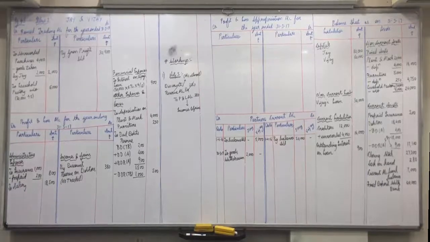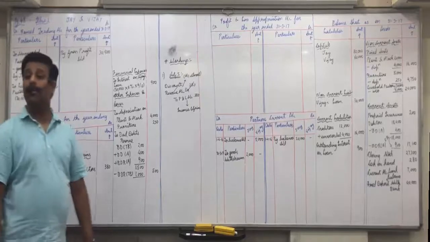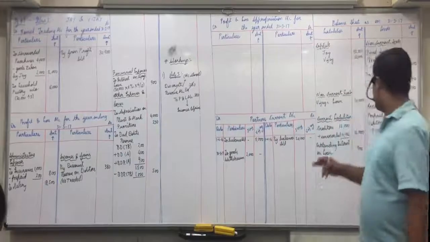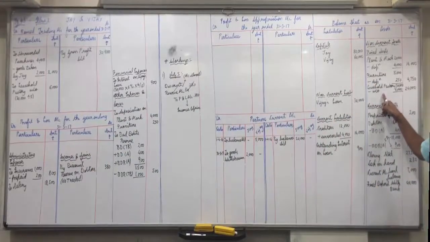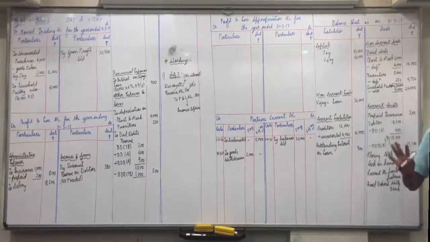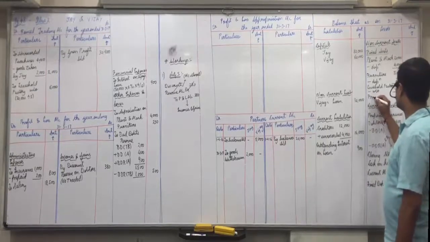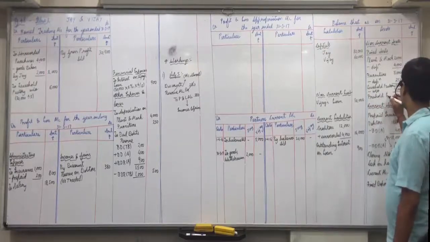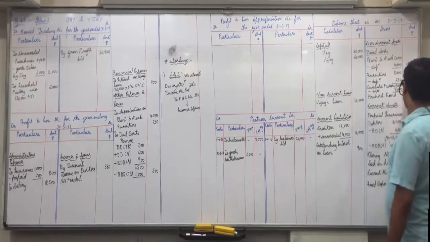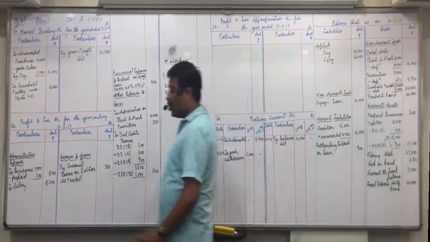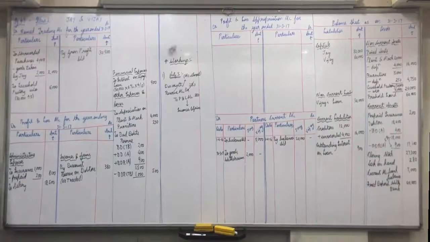Then to the freehold land, fixed assets. Freehold means ownership. One is leasehold, taken on lease, and freehold means we own it. We have not taken on lease, but we own it. Okay. So freehold land is also fixed asset. What is the amount? 60,000 freehold land in fixed assets. Okay, freehold means ownership and leasehold means taken on lease.